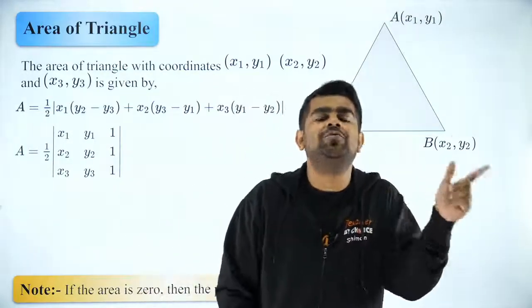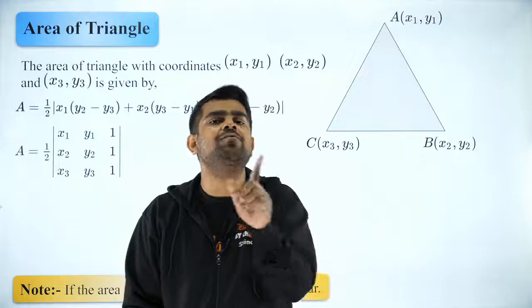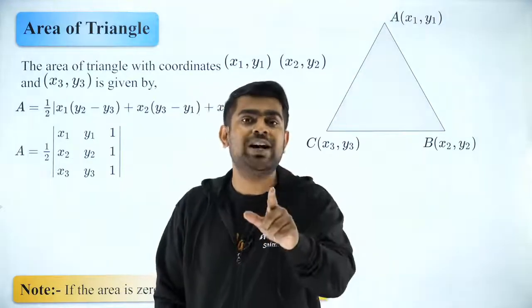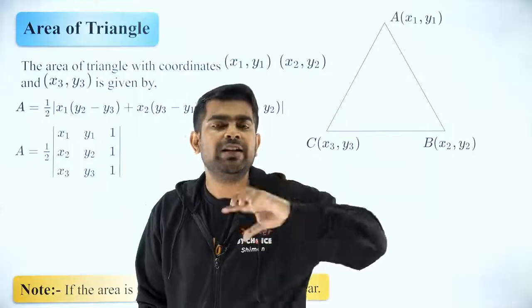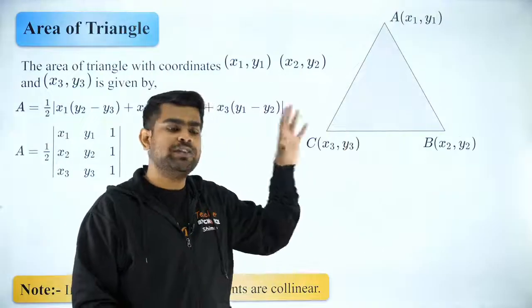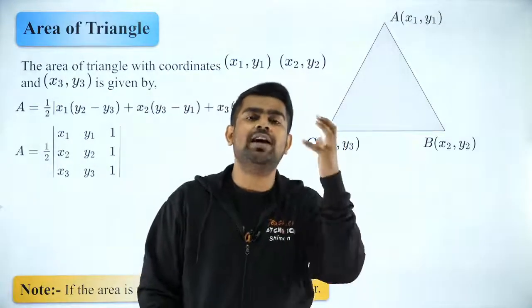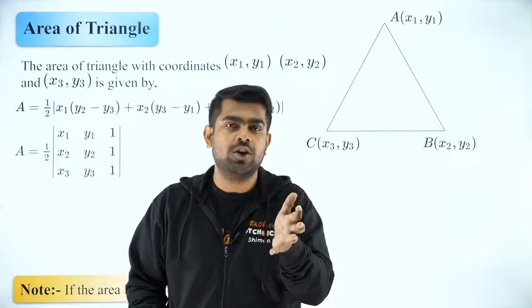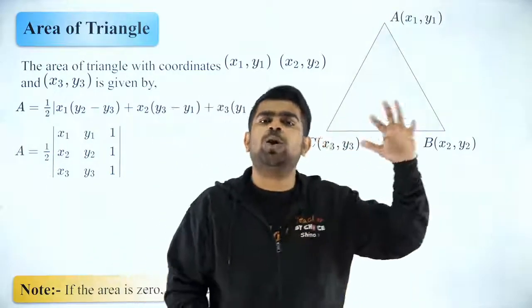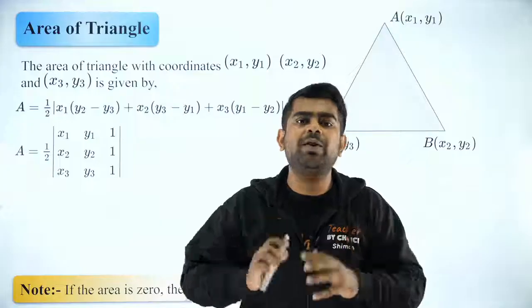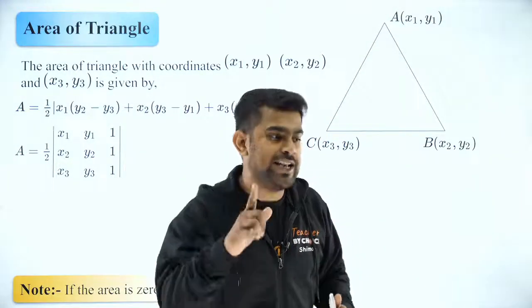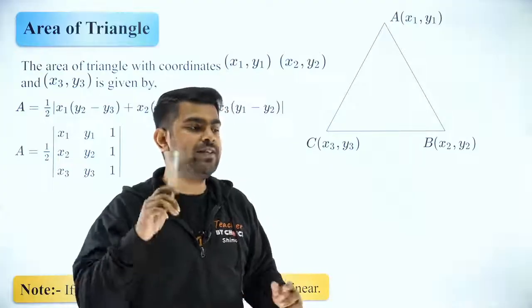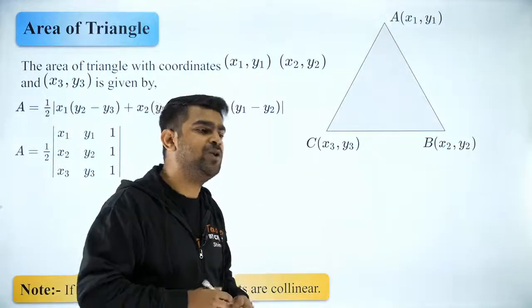When can you use half base into height? You can use half base into height when you know the base length and when you know the height. But here, what am I giving you? The input that I'm giving you is the coordinates of the vertices. So, just by knowing the coordinates, is there any way by which I can find out the area of my triangle? Yes, it is there. It is possible. And that is what I'm going to teach you.